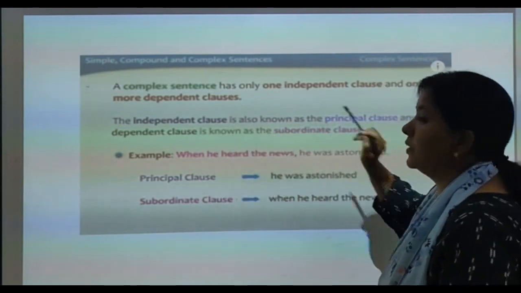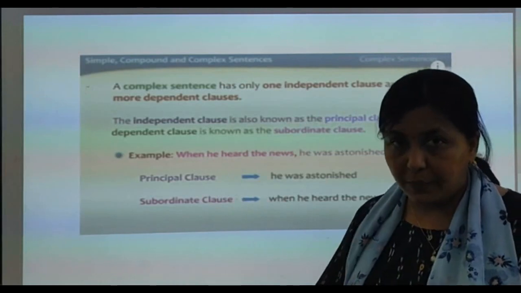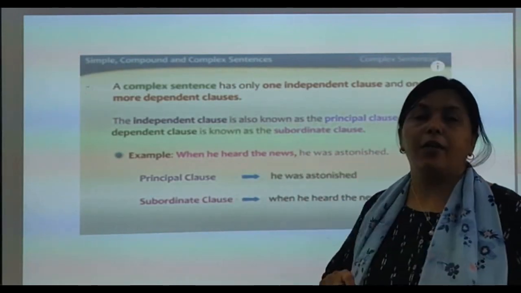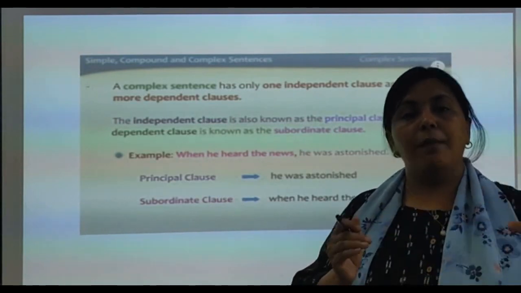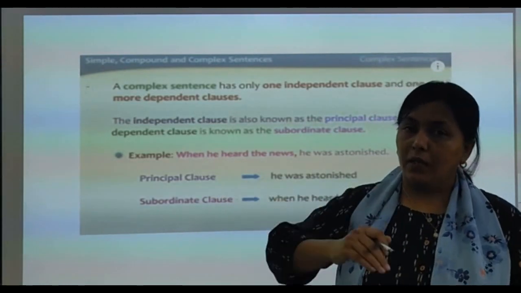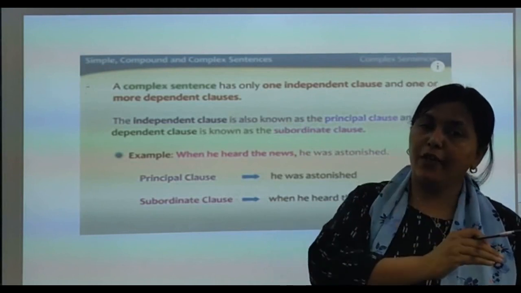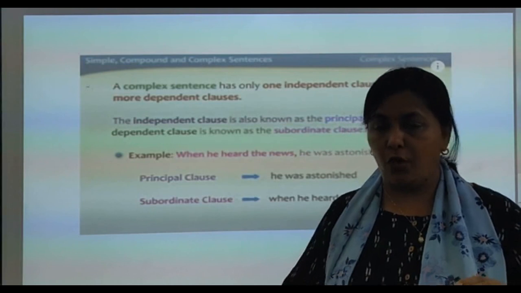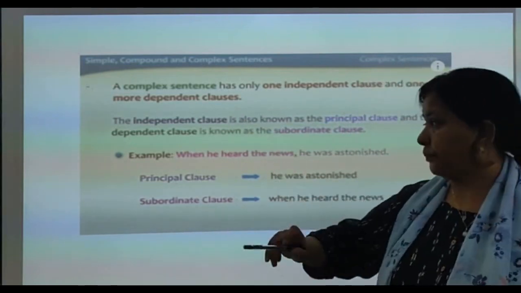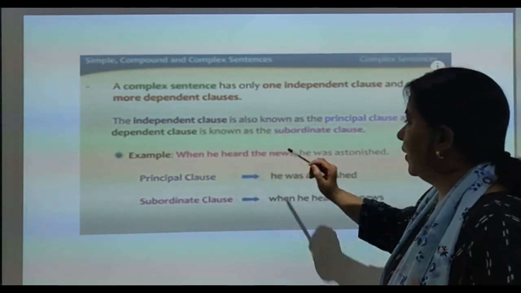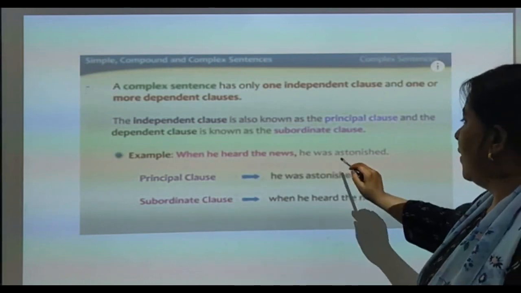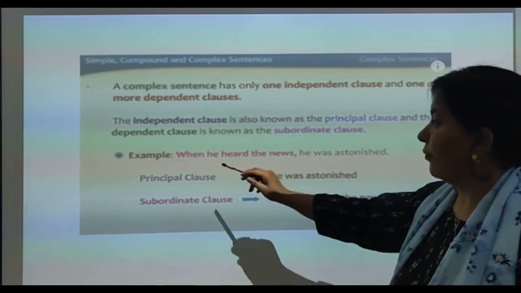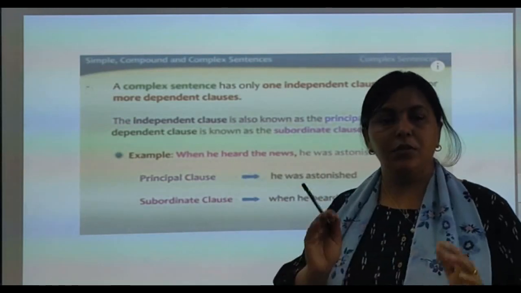Now the independent clause is also called principal clause and the dependent clause is also called subordinate clause. Principal clause means main clause, and the clause which depends on the principal clause is called the subordinate clause. Example. When he heard the news, he was astonished.